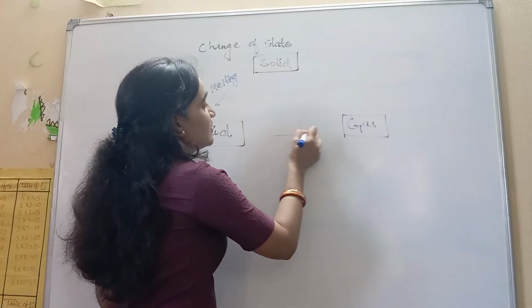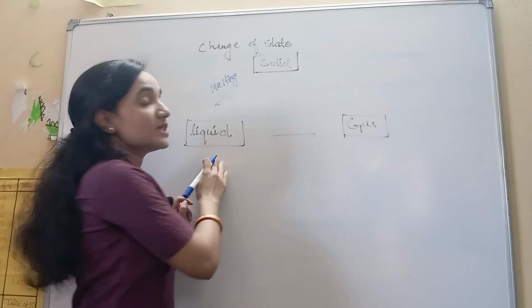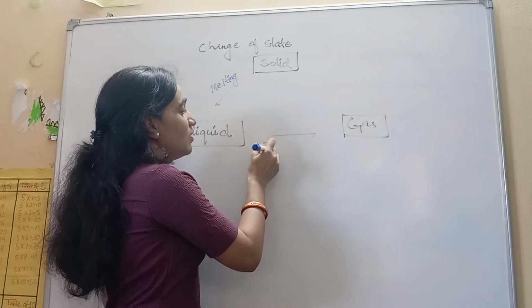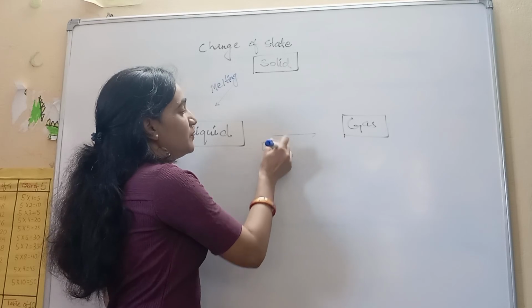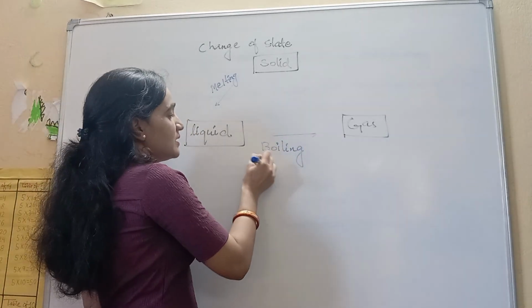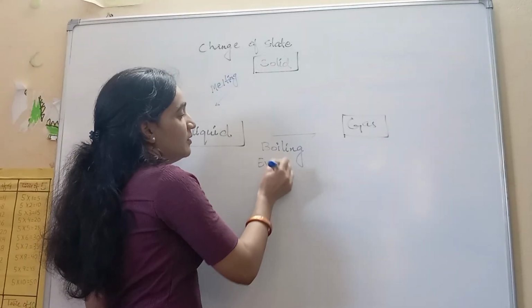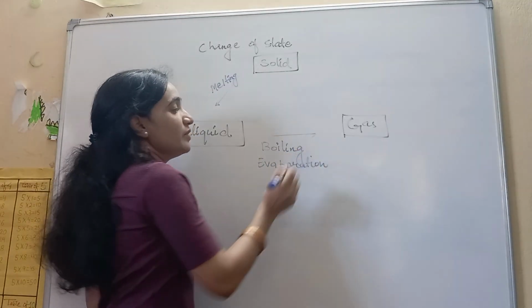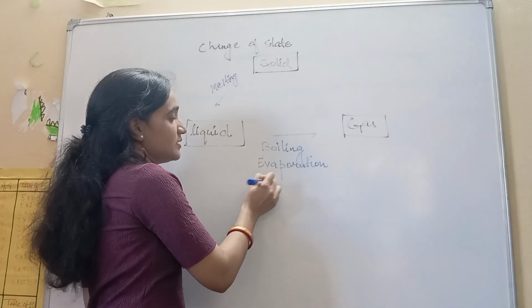So it is changing its state from liquid to gas. That is called the boiling process. We can say it is evaporation when it is taking place on a large scale, or we can say it is vaporization.